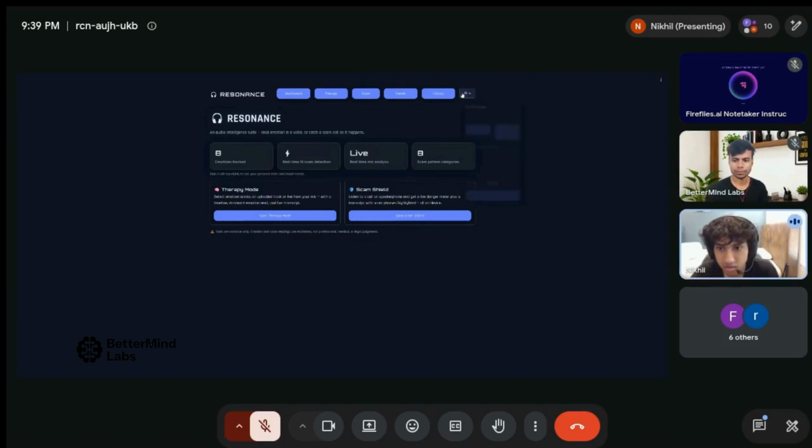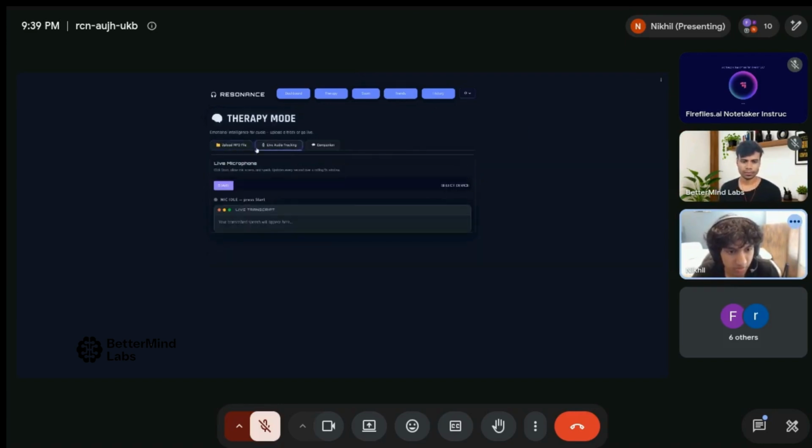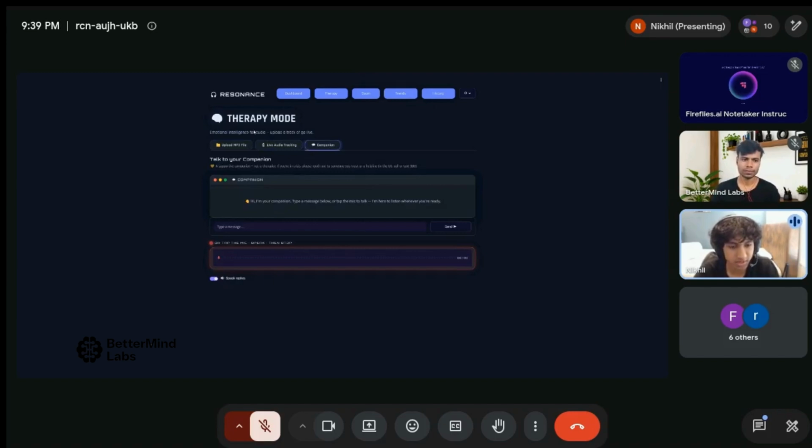Okay. So here you can sign in with Google since we use Firebase to host everything. And you can also toggle between light and dark modes. Let's go to therapy mode. Here you can upload an audio file. You can talk live and a transcript and a summary and everything will show up here. And also here we used Deepgram so that the app can actually talk back to you actively and it reads out the messages that are generated by Grok.